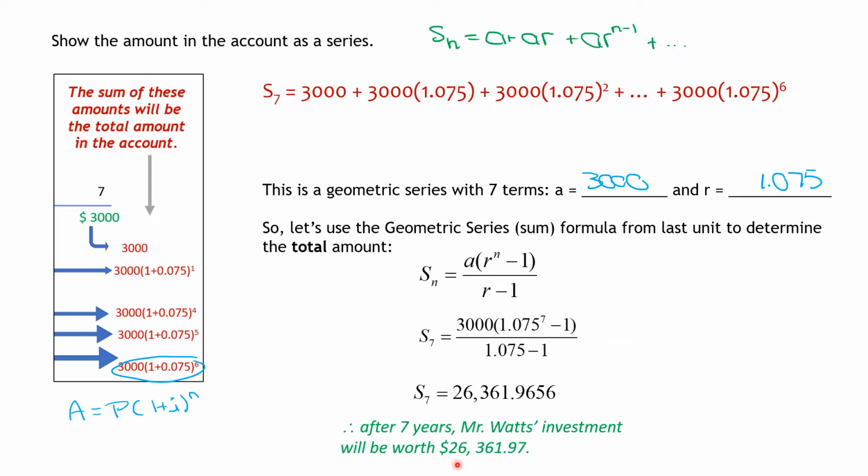That's the total value of his investment. Now, a lot of that money, he put in $3,000, right, over and over and over again. So a lot of that money is money he put in, but the rest of it is the interest that he made on that money.